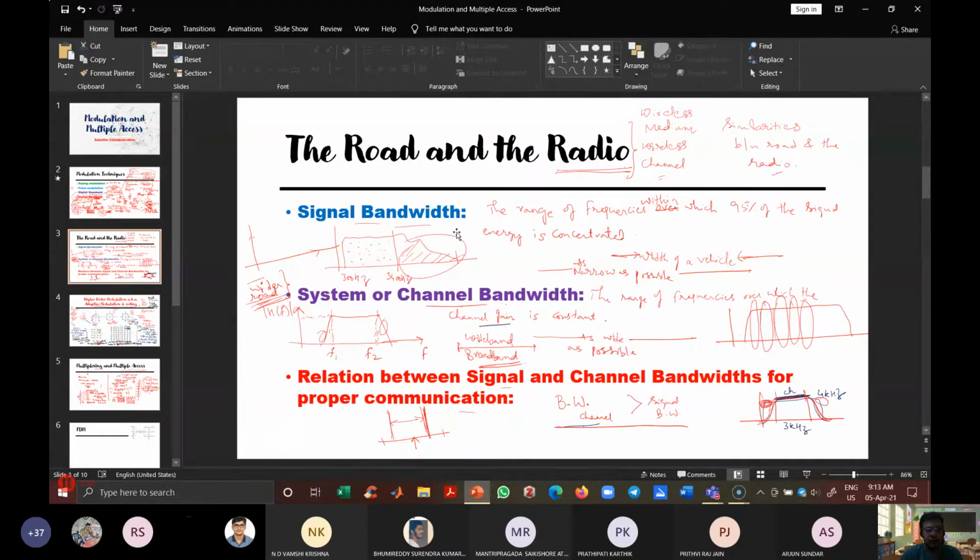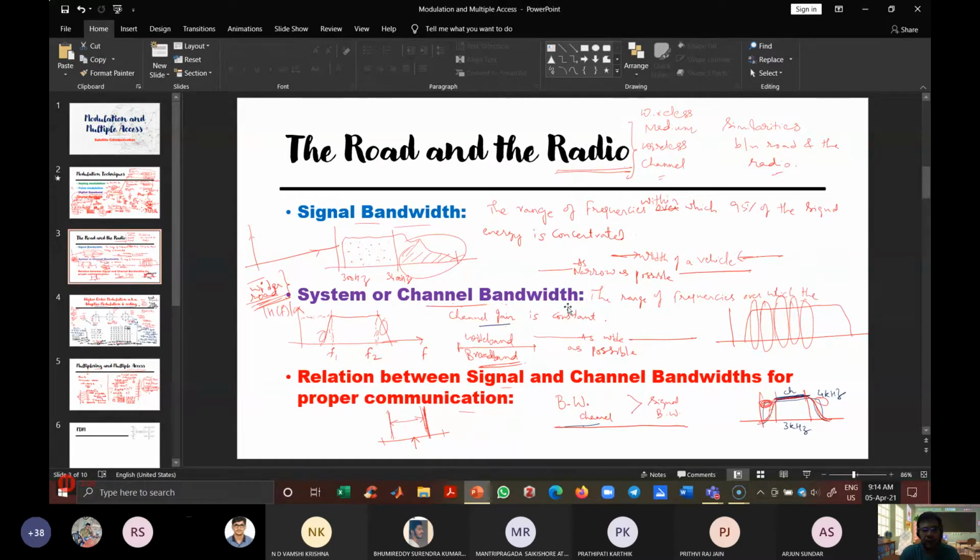In band limited systems, the radio spectrum is a scarce resource. So we want to make the signal occupy as little bandwidth as possible. We try to filter out the negligible portions of the signal by passing it through a low pass filter, called the band limiting filter. By using that, we can restrict the frequencies to a desirable range where most of the intelligence of the signal is concentrated. So our aim as a system designer is to make the signal bandwidth as small as possible.